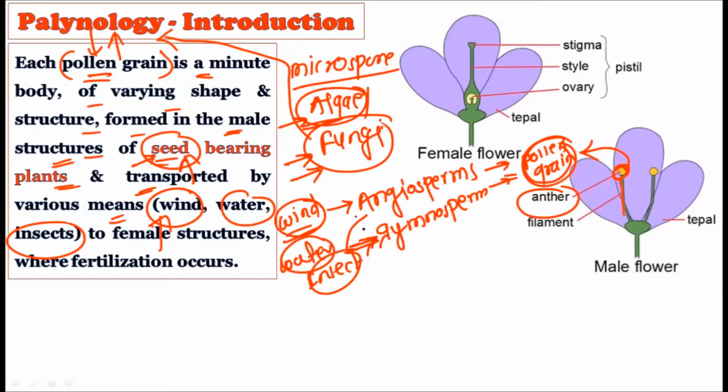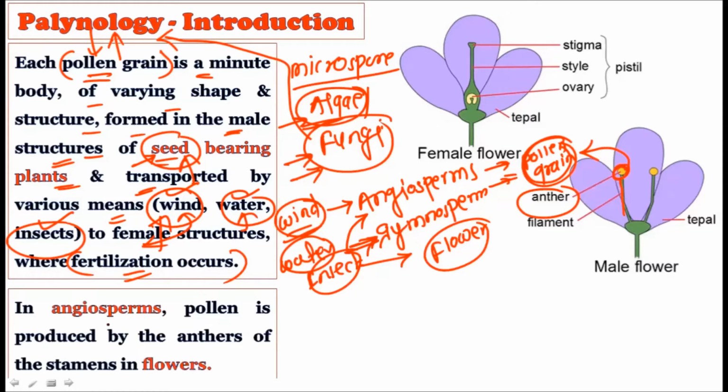Actually, the majority of angiosperms use insects because they have colorful flowers, and these colorful flowers are powerful agents to attract insects, because insects want to collect nectar from the flower. In that respect these insects regularly visit the flower, and in this process they transfer pollen grains from one plant to another plant, right? And due to this fertilization occurs, because the pollen grains are transferred either by abiotic factors such as wind or water, or biological factors such as insects. By using these they can transfer the pollen grains to the female structures, and hence fertilization occurs there, right?